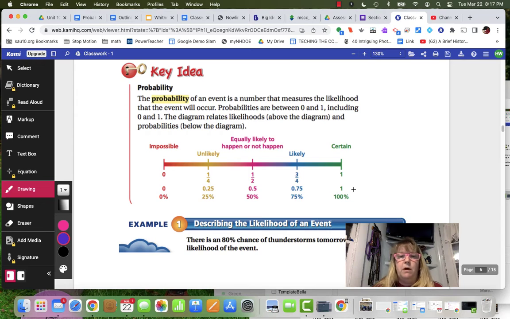And I know when we were doing percentages in the previous unit, some of you were saying, well, I didn't realize that you could have a percentage over 100. You can, but you can't have it when we're talking about probability, because remember, probability is between 0 and 1. 1 being 100%. So something that's certain to happen is 100%. Something that's equally likely to happen or not happen, so a 50-50 shot, think about heads or tails on a coin, they're both equally likely to happen, so it's 1/2 or 50%. Unlikely is about 25%, and likely is about 75%.